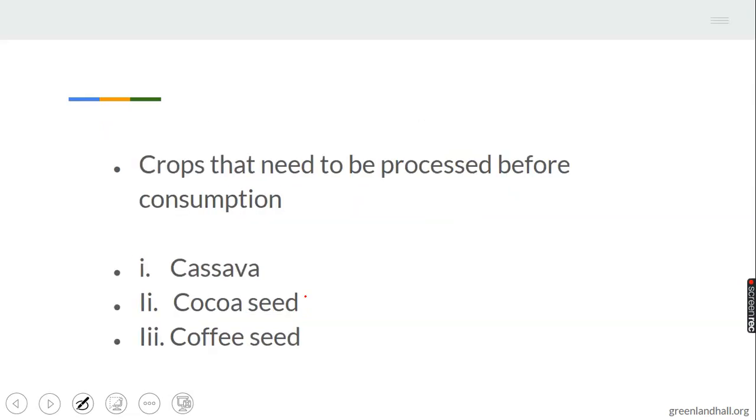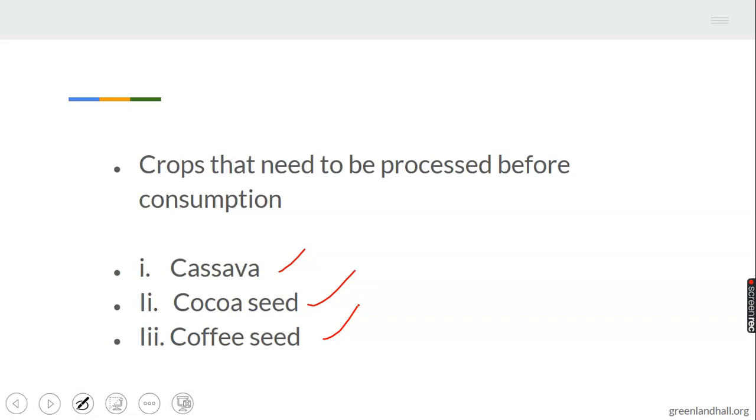We as well have crops that need to be processed before consumption. Remember, processing was under post-planting operation. There are some crops that require us to process them before they can be consumed. For example, cassava, cocoa seed, and coffee seed. There are many others. These are the specific ones stated here that require processing before final consumption.